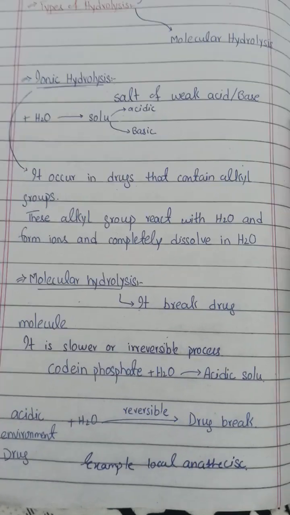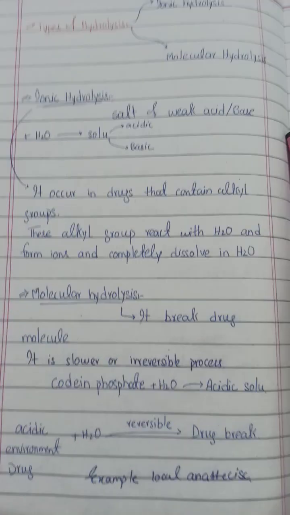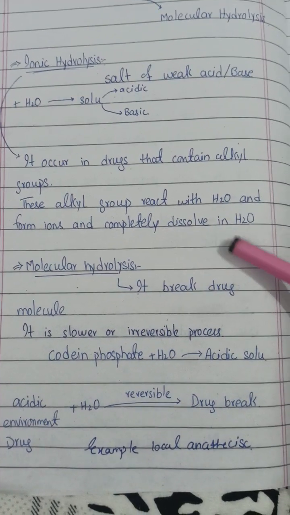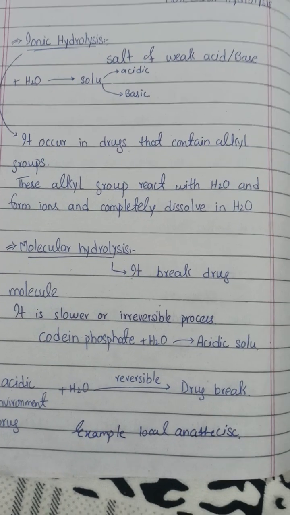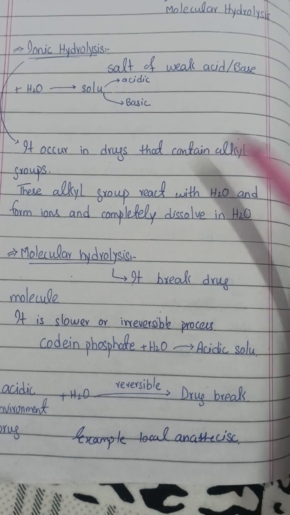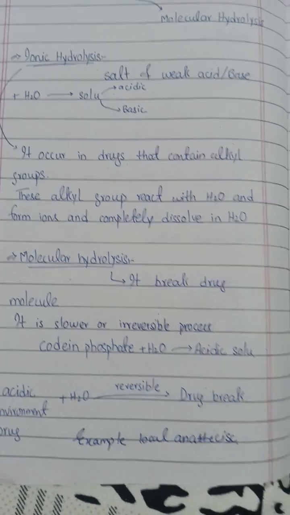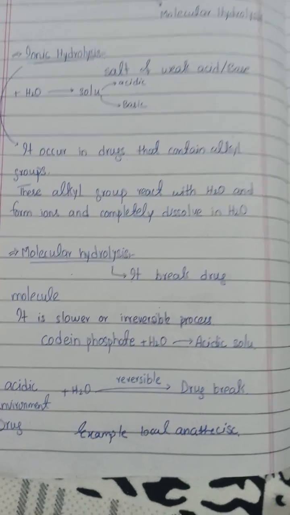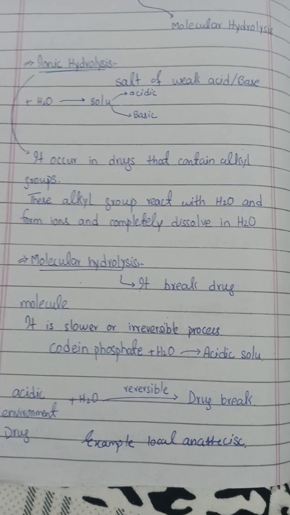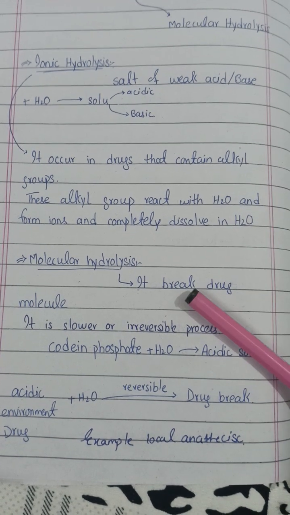It occurs in drugs that contain an alkyl group. These alkyl groups react with water to form ions, and then they completely dissolve in water. As we say, the ionization of water and the ions produced by these groups, meaning the salt of a weak acid and a weak base, react with each other and become soluble, and the drug becomes inactive.